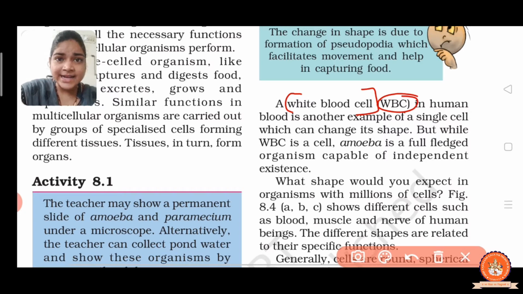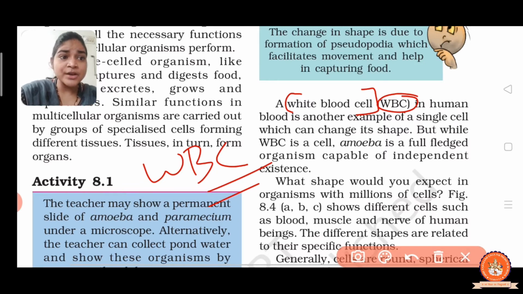And this is another example of a single cell which can change its shape, same as amoeba, right? But WBC is only a cell, whereas amoeba is a full-fledged organism capable of independent existence.